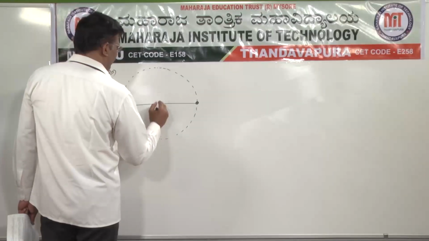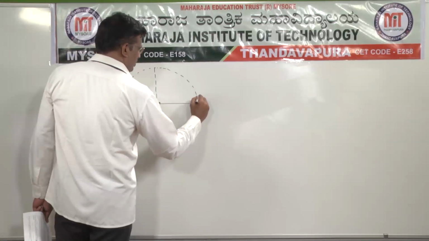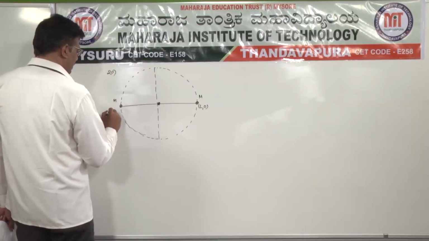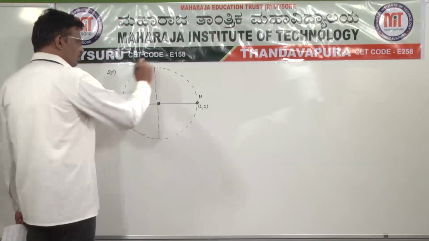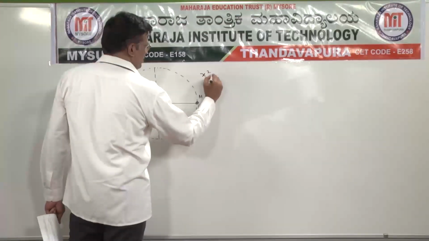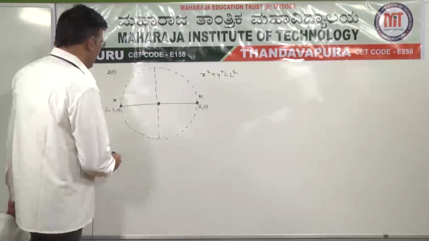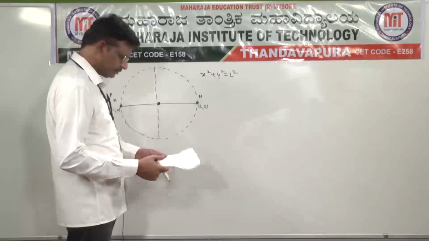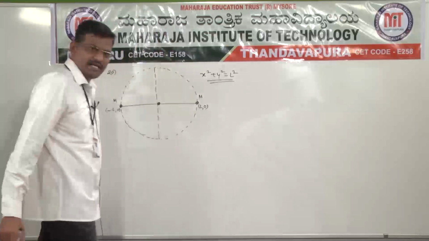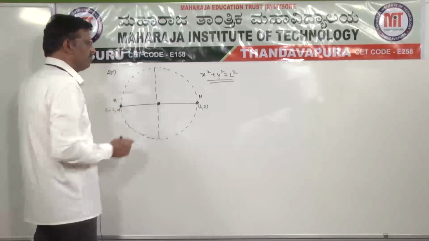This is the origin. Let us assume the y-axis also. So this is the first mass. One mass is at L comma 0 on the positive x direction. The second mass is at minus L comma 0, and the third mass is rotated along the circular path, which is also given: x square plus y square is equal to L square. It is the equation of the circle. Now the third mass is rotating along the circle. Then what is the path of the center of mass of the three particle system?